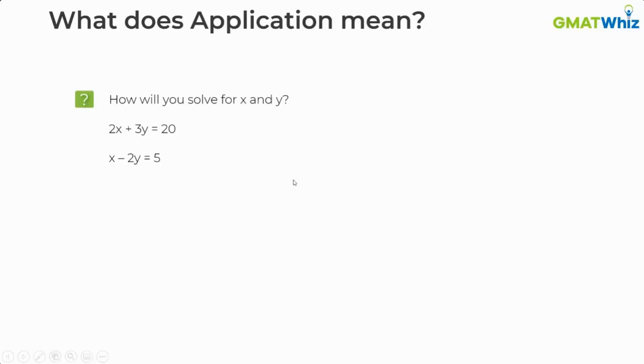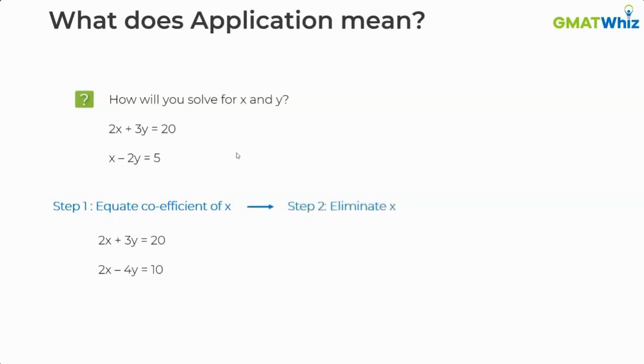This is what we learned in school. So the easiest way to solve them is probably equating the coefficients of any one of the two variables. In this case, it is very easy to equate the coefficient of x. So you'll probably make the equations look like these, and then you are going to subtract the two equations to eliminate x and get the value of y, and then you will get the value of x by substituting y in any of the equations.